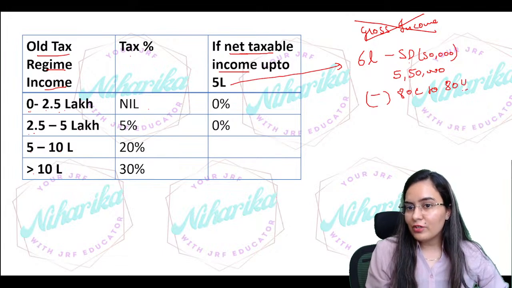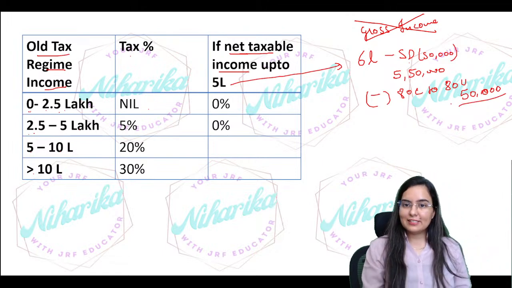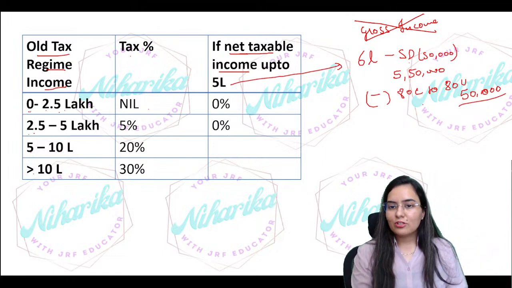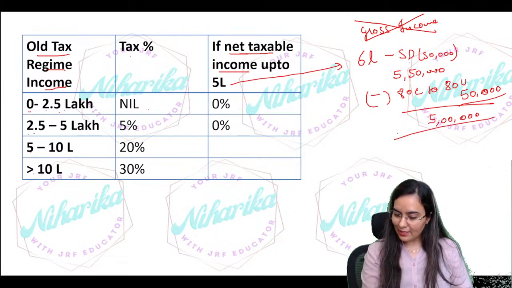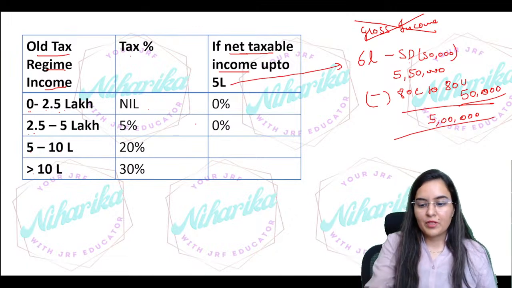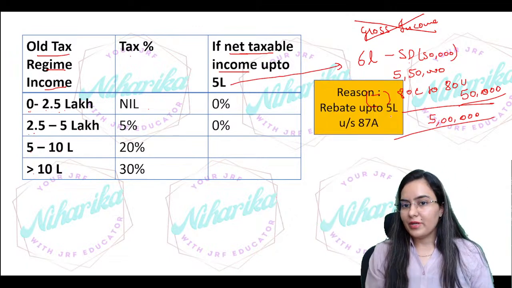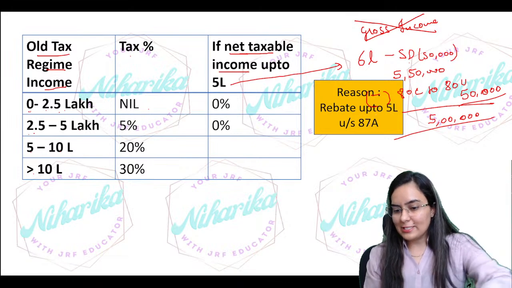So suppose even if you take a deduction of 50,000 under 80C, 80D, anyone, then your net taxable income comes to 5 lakh, and your income tax will be nil. Okay, getting it. This is because of the rebate up to 5 lakh under section 87A.